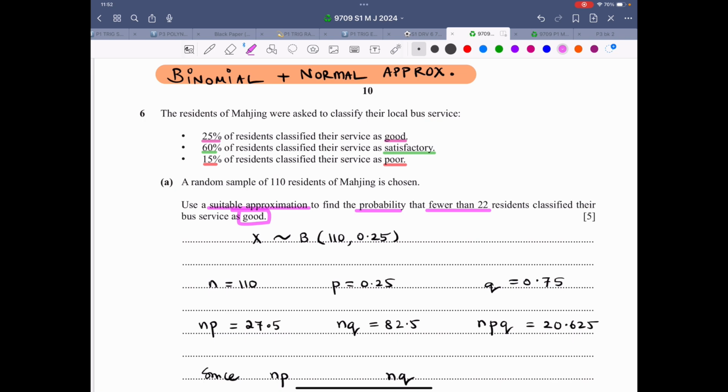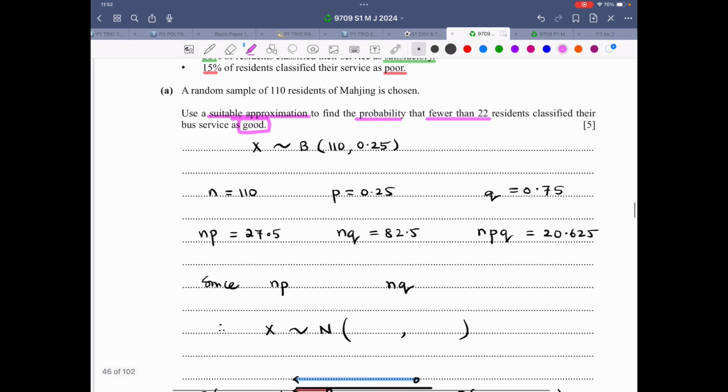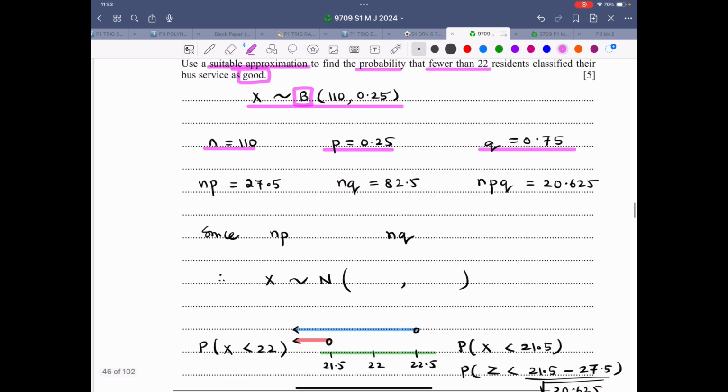So this is the probability that we are using, which is 25% in this question. So we will first write x follows a binomial distribution, 110, 0.25. N is 110, probability of success is 0.25, probability of failure is 0.75. We calculate three things, that is NP, NQ, and NPQ. Now NP, remember, is the mean, and NPQ is the variance.